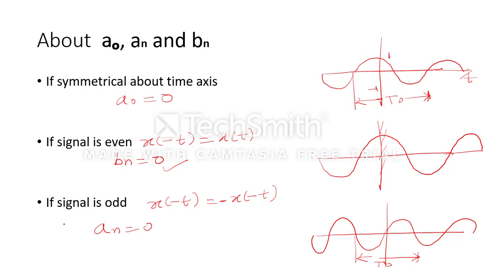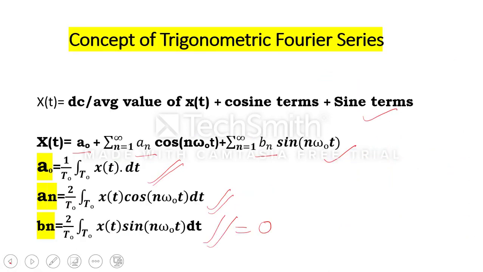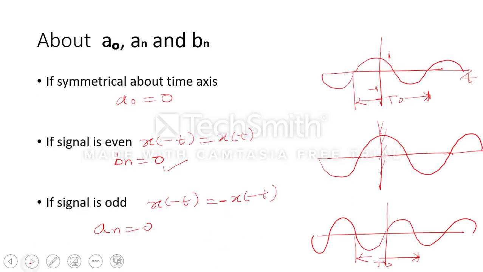Why will an be equal to 0? We can check here. The an formula is 2 by T naught integration x of t cos n omega naught t dt. If x of t is an odd signal, we take a sine signal, sine multiplied by cos, where sine and cos are both orthogonal signals, which when multiplied give 0 only. So whenever an odd signal comes in a numerical, we need not find the value of an; we can directly write an equal to 0.